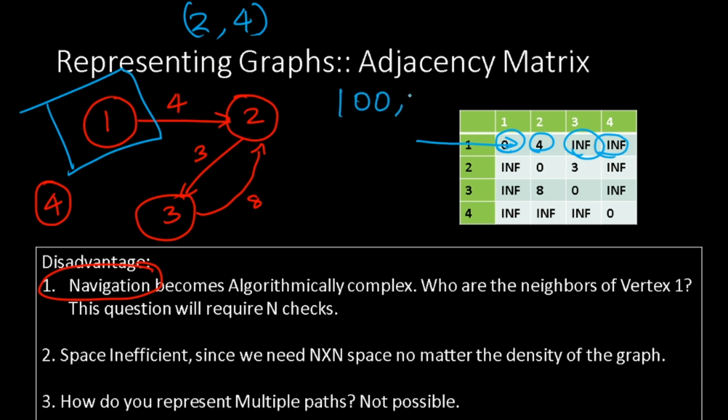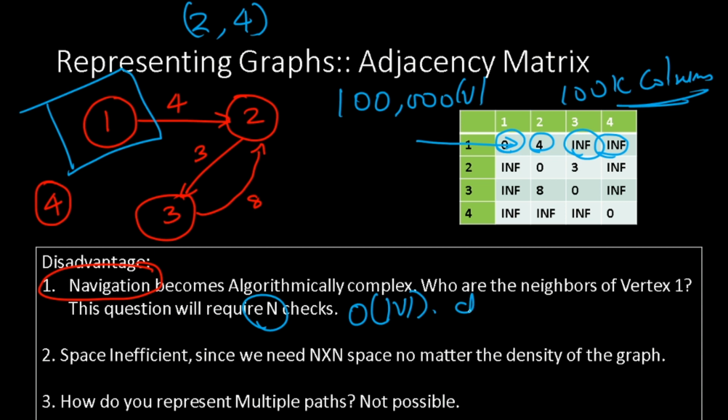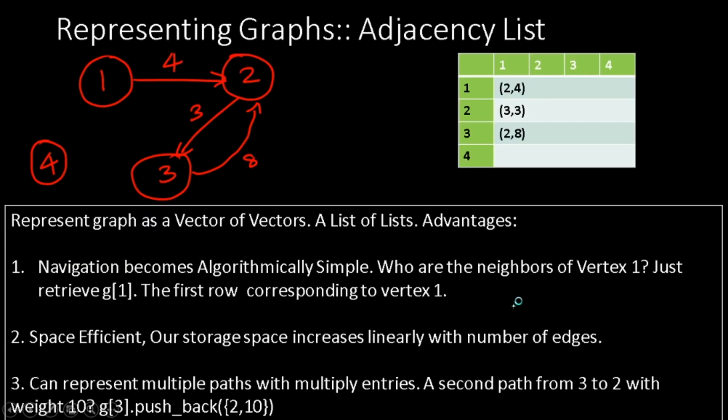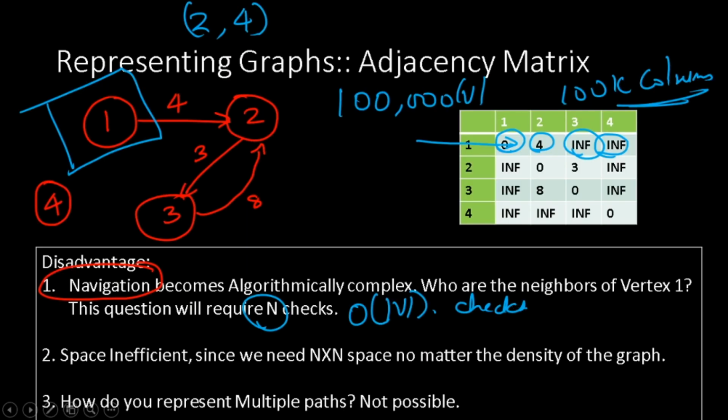Suppose there were 100,000 vertices. I have to look at 100,000 columns before I can answer this question. That is very bad. N checks, order of the number of vertices checks, to answer a single question. That is the biggest disadvantage. The second disadvantage is that it's very space inefficient.